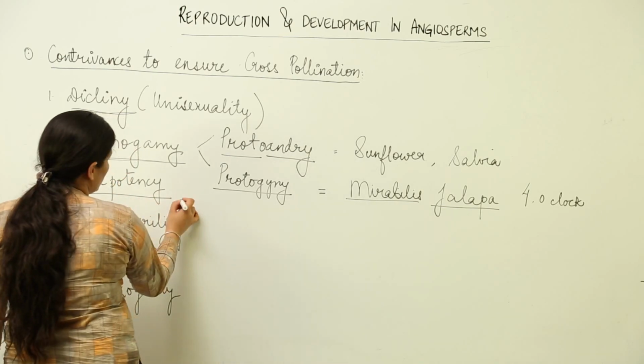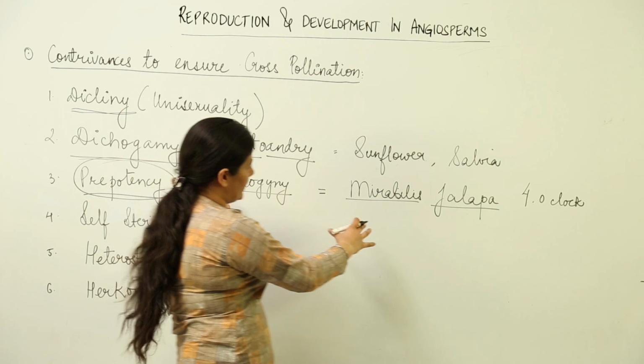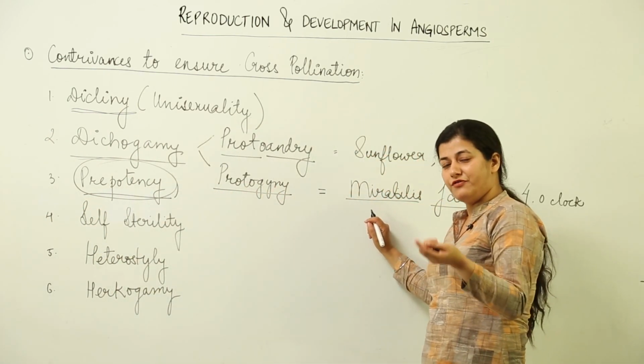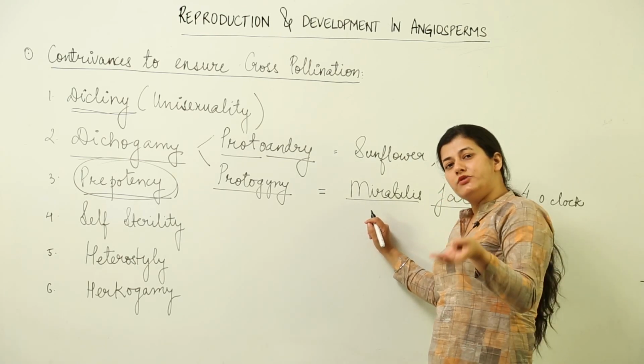Then there is a condition known as prepotency. Prepotency is also something like this, that the male plant or the male flower, if the plant is unisexual, or if it is bisexual, it would develop earlier.